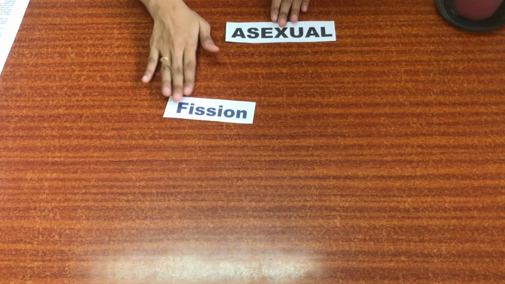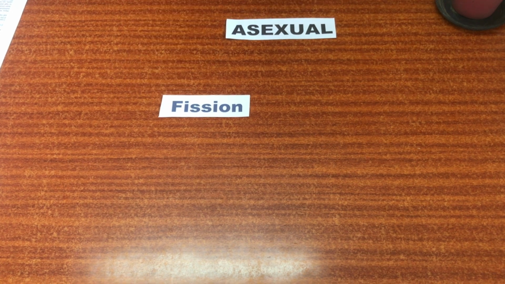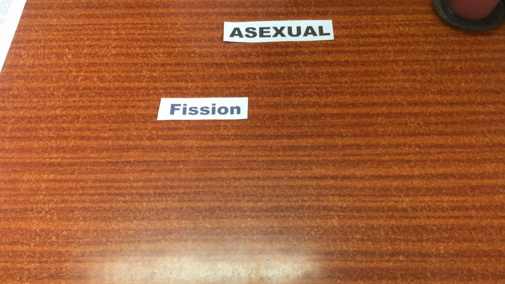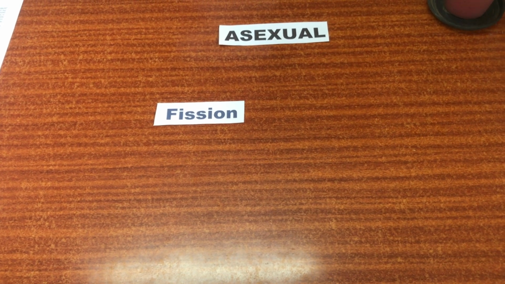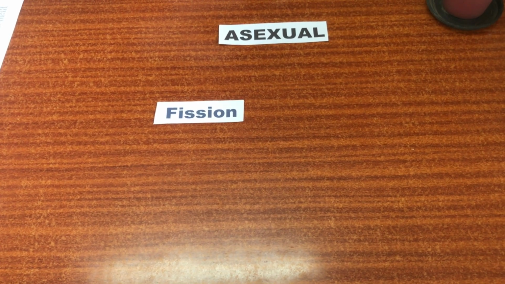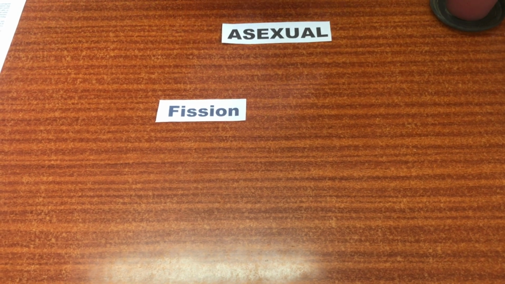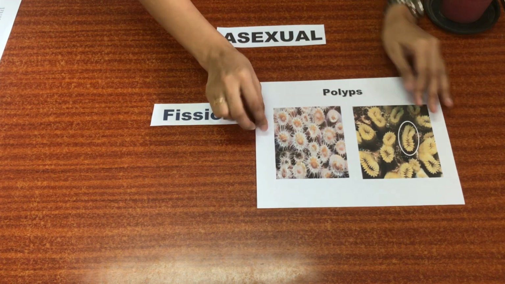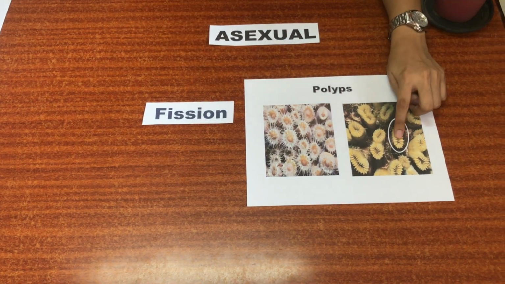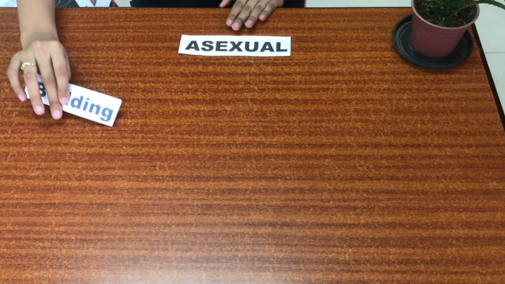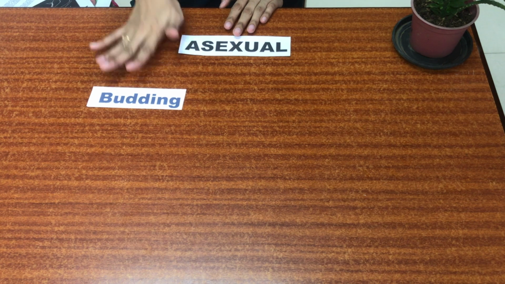The first one is fission. Fission is also called binary fission. It occurs in prokaryotic microorganisms and some invertebrates. An organism splits into two to make an offspring. So here is a polyp. So another kind of asexual reproduction is budding.